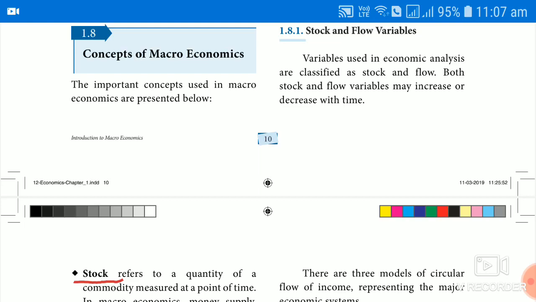Then we discussed the demerits of mixed economy also, and finally we concluded that mixed economy contains both the inequalities of capitalism and the inefficiency of socialism.